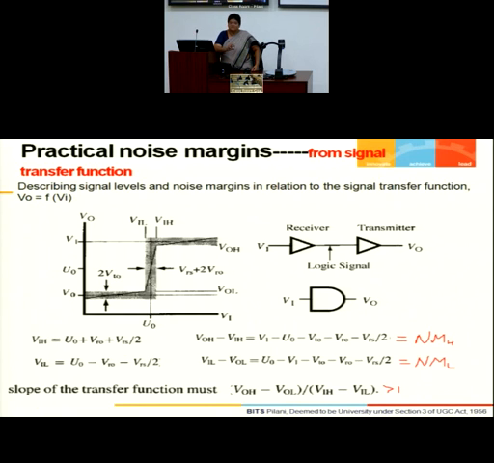Whereas you do get sensitivities. Even the transmitter is not ideal and receiver is not ideal. Receiver may be a differential pair. There may be an offset. You may have an input offset over there. Similarly, transmitter may also have an offset. It may also have a variation possibility because of process variations. Sensitivity might be there. So you can have this VOL maybe shifting up and down, VOH may be shifting, or VIH may be shifting up and down. As a result, the true noise margin should be found out by including these parameters.